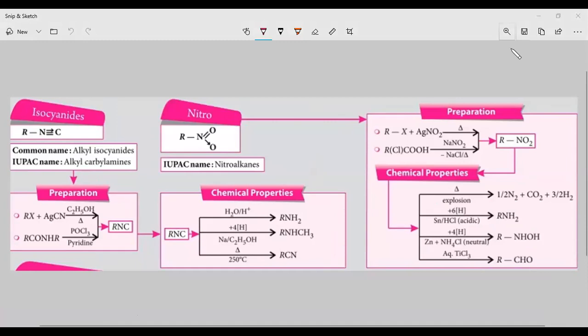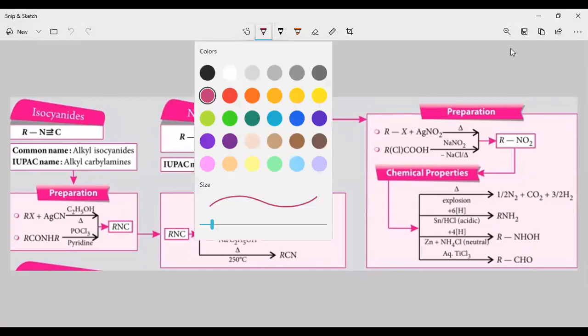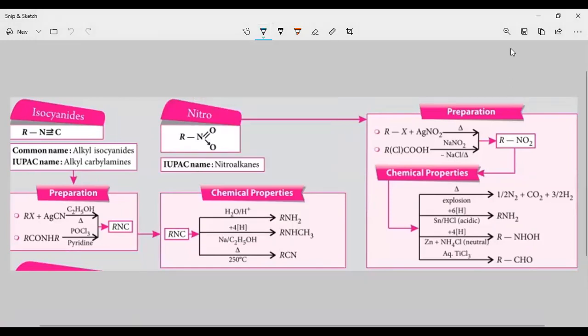Next, let us discuss three other nitrogen containing functional groups. What are those functional groups? We have isocyanides, nitro compounds, as well as the preparation of the isocyanides and the preparation of nitro compounds. How is isocyanide prepared?